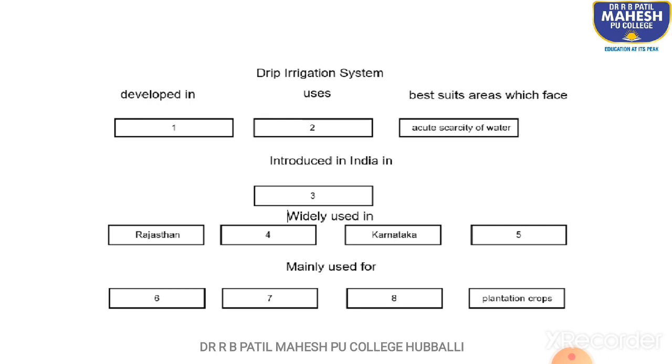Introduced in India in, the third blank comes; widely used in Rajasthan, fourth is a blank, Karnataka, fifth again another blank. Mainly used for, then you have to fill up these three more blanks, 6, 7, 8, and then one is given here, plantation crops. So that is how the flow chart goes. Now just take a look at the answers here.